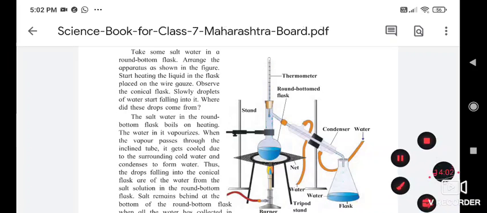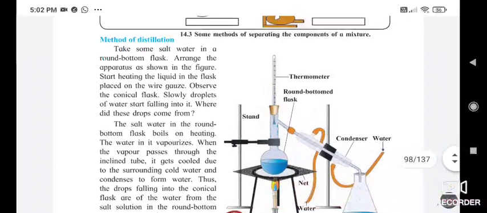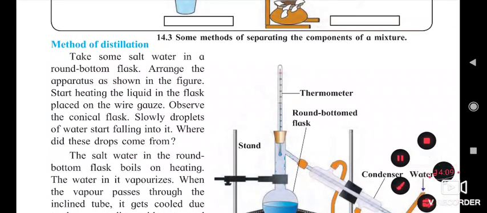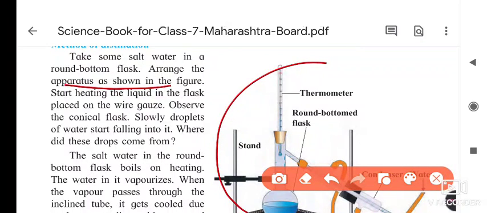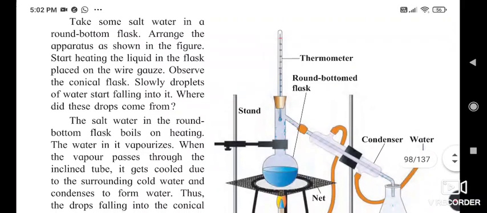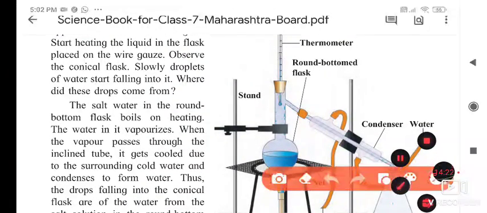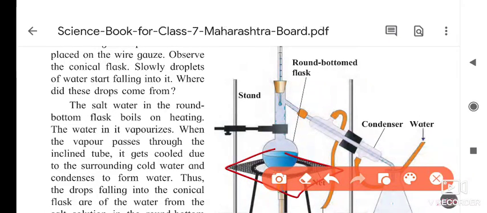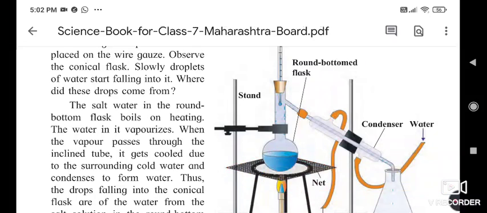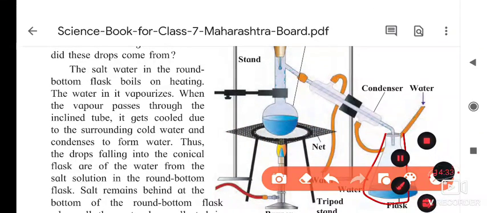So here the process is given. Just now I told you how it is, I am going to read it now because I had explained it. Take some salty water in a round bottom flask. Arrange the apparatus as shown in the figure. Start heating the liquid in the flask. Place the wire gauze on it. This is called a wire gauze or a net. Observe the wire gauze. Observe the conical flask slowly. The conical flask inside is like a cone shape, that's why it is conical.